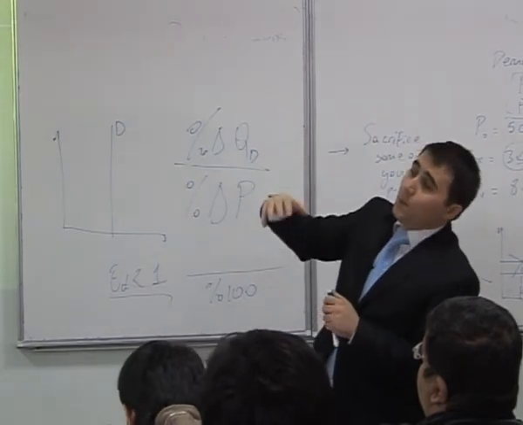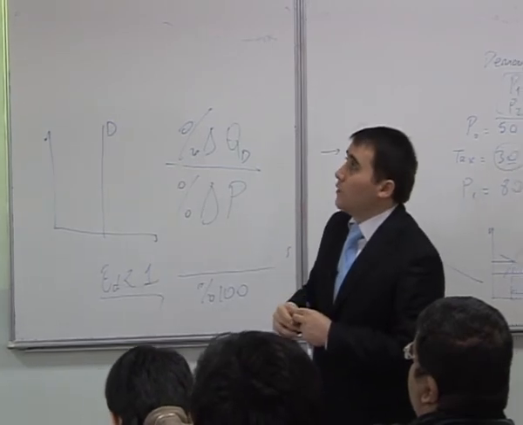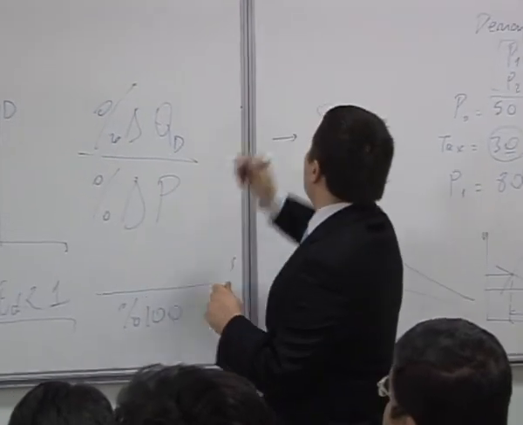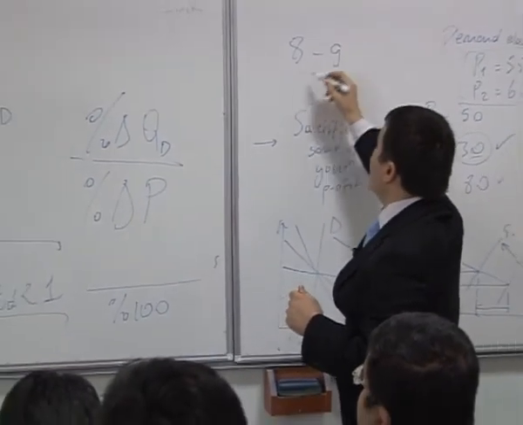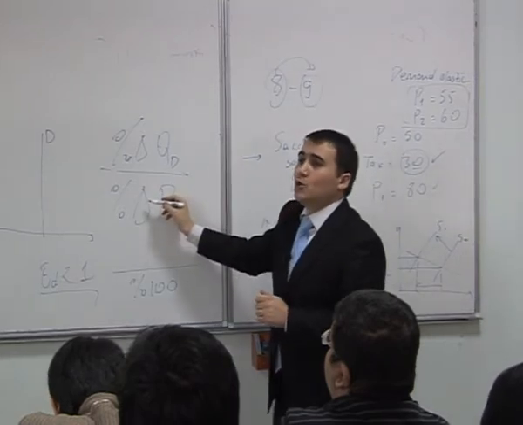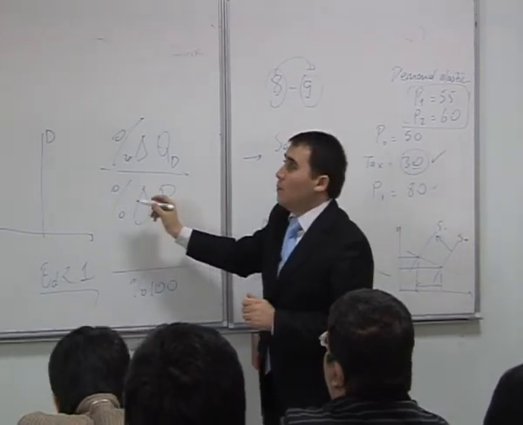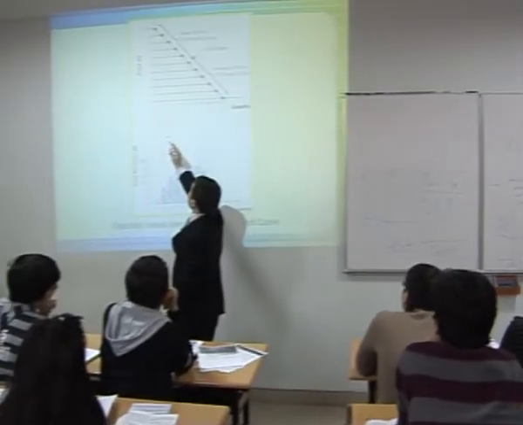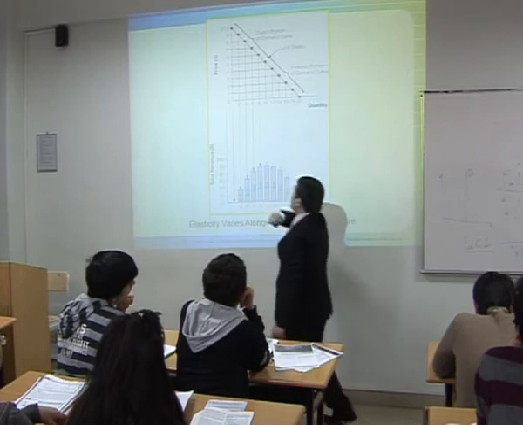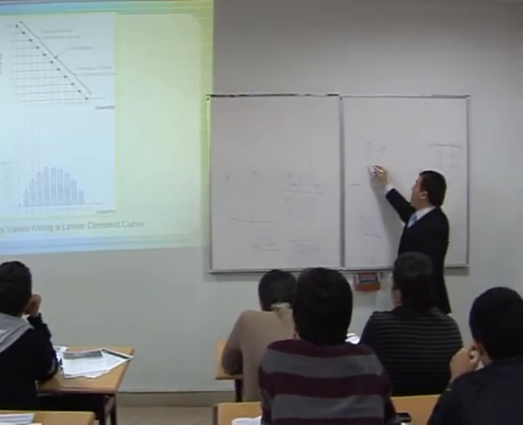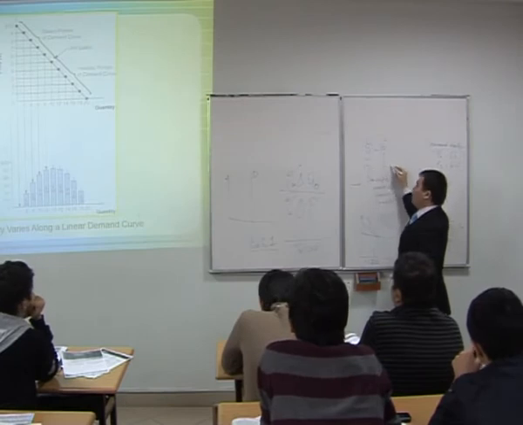But when you look at the upper part, for example, the price goes up from 8 to 9, the percentage change is not too much. But quantity of a good demanded goes down from 4 to 2.